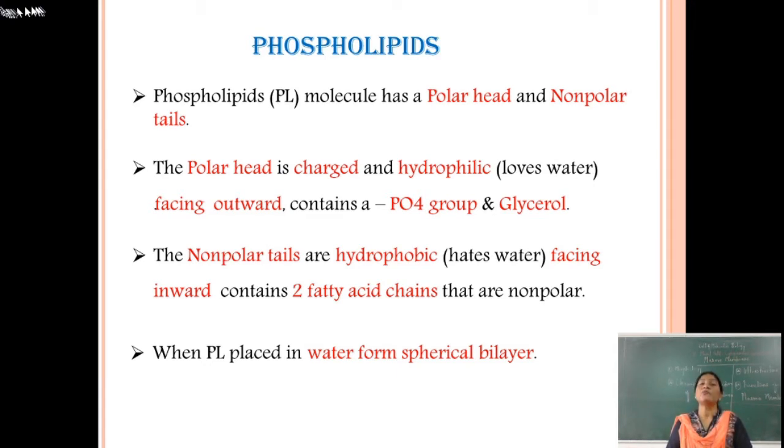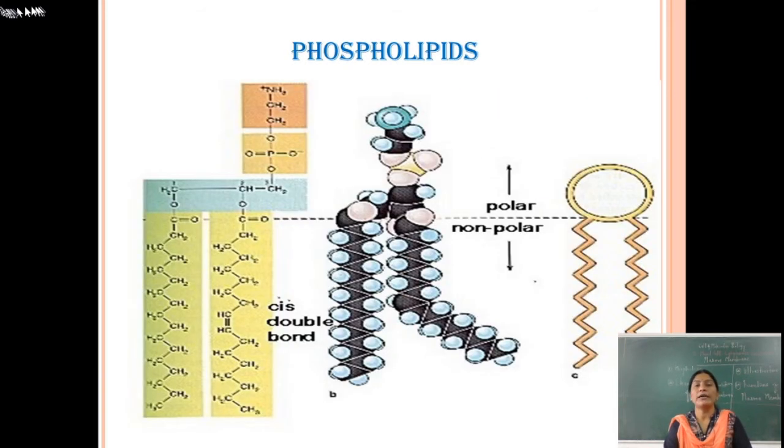When these phospholipids are placed in water, they form a spherical bilayer structure. So here in this diagram we see the polar head.